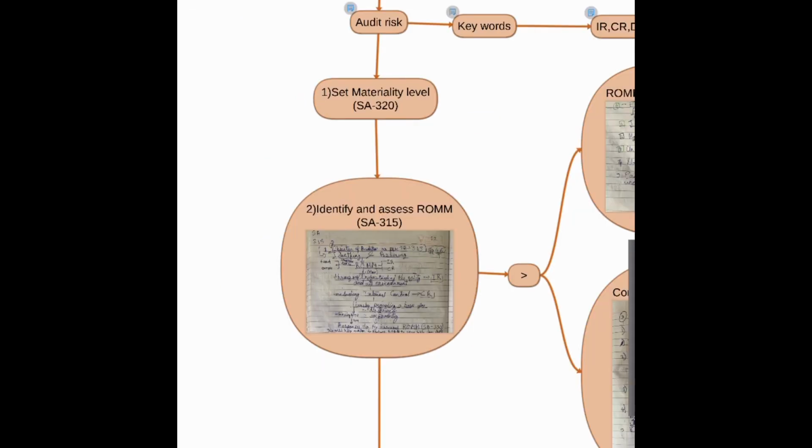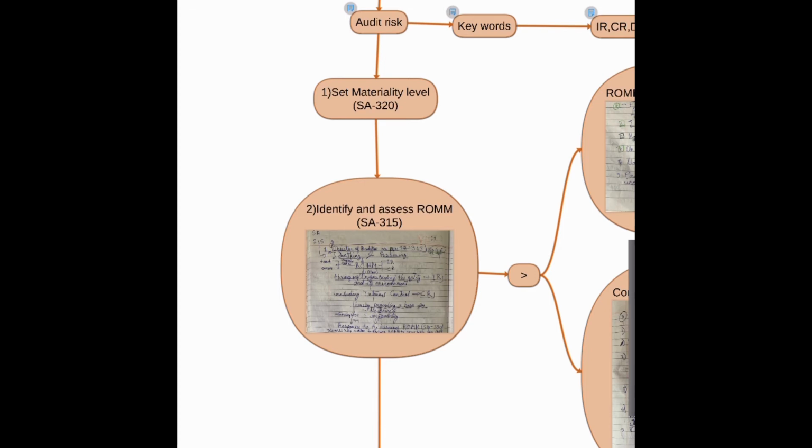So for performing an audit, let's say we take any item of the financial statement, let's say fixed assets of 1100 crore. But we cannot check all entries of 1100 crores. So what we will do, we will apply sampling. But how much sample should we take?